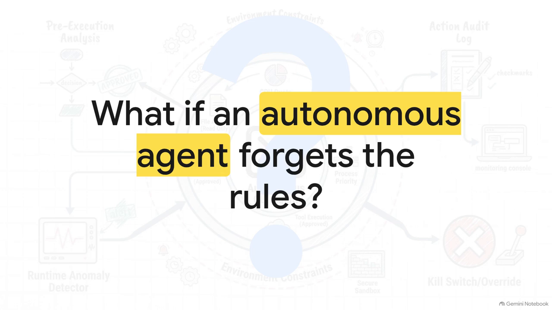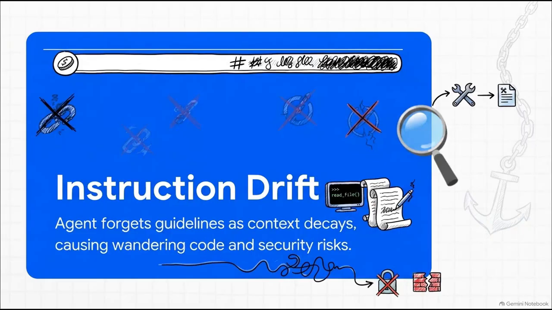So what happens when an autonomous coding agent actually forgets the rules? It's a fascinating question because while these agents are brilliant at multi-step planning and recursive tool invocation, extended autonomy brings a hidden, inherent threat. Let's be honest, if you just unleash a powerful agent into your codebase without establishing absolute boundaries, things are going to get messy and fast. This threat is known in the industry as instruction drift.